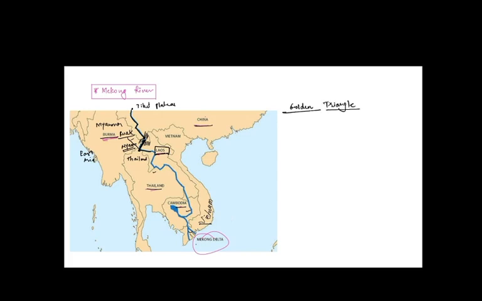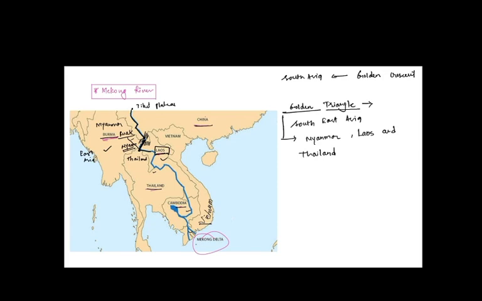Don't confuse Golden Triangle with Golden Crescent. Golden Crescent is a region in South Asia, and Golden Triangle is a region in Southeast Asia. So this Golden Triangle is a point of trijunction between Myanmar, Laos, and Thailand. Okay, so this is the Golden Triangle.